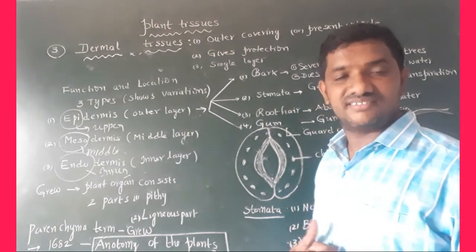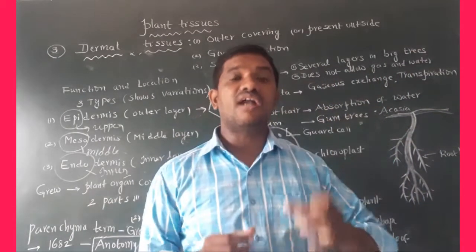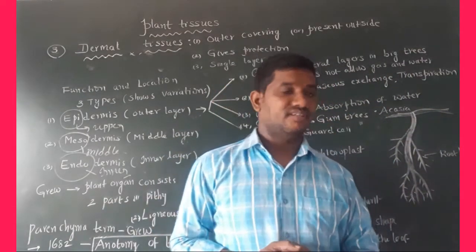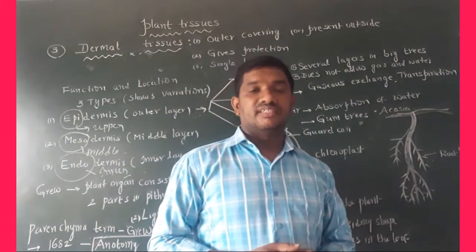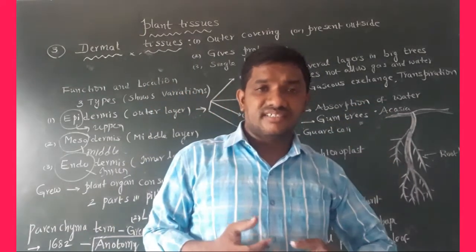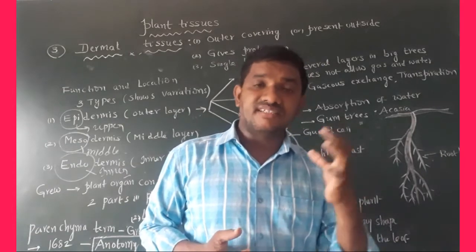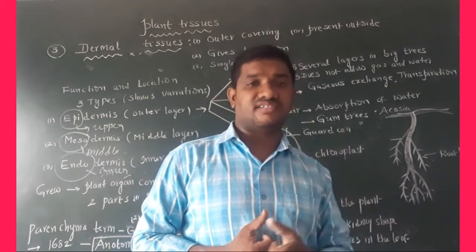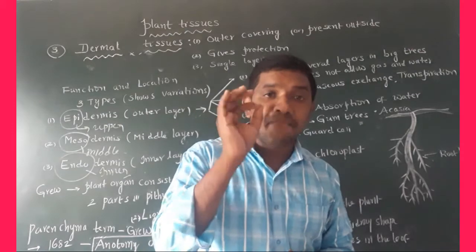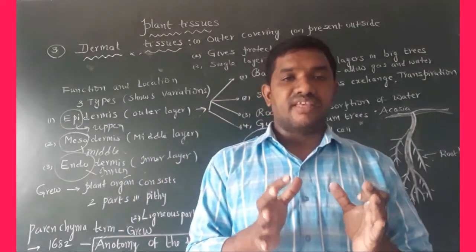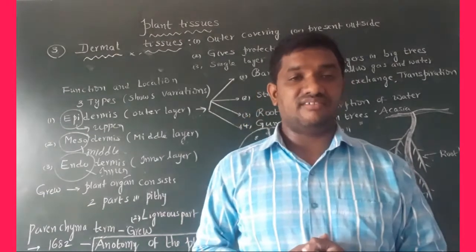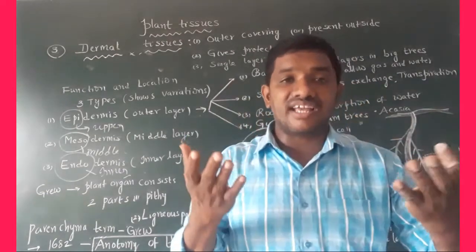Let us discuss. What is bark? Bark is several layers present in big trees or in older trees, on the epidermis. Simply, bark means the outermost layer. It consists of several layers.